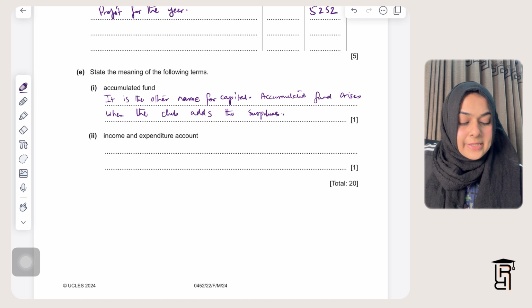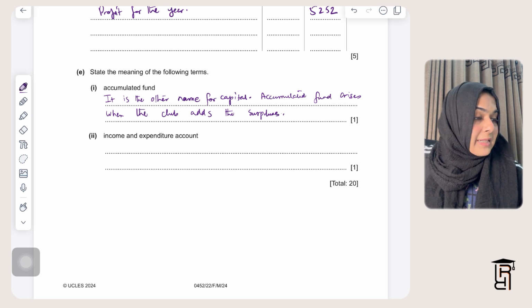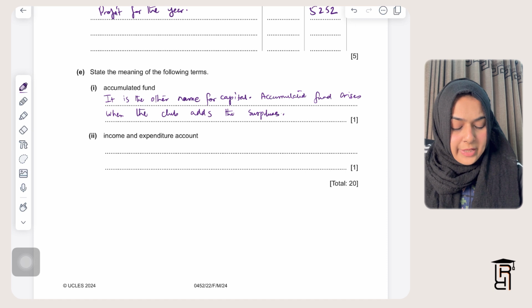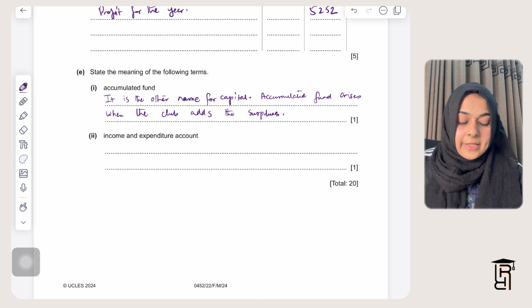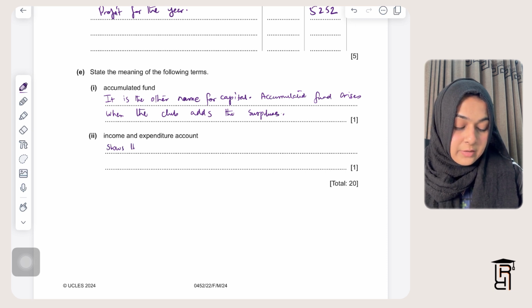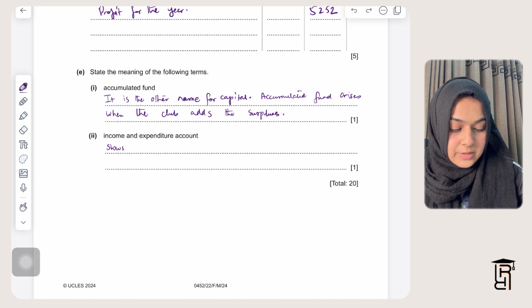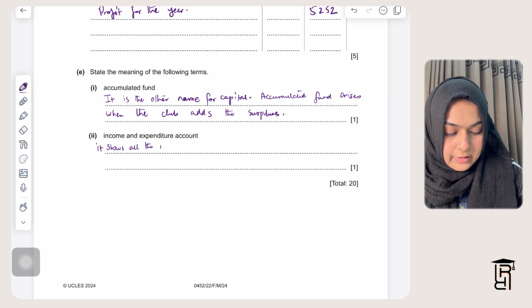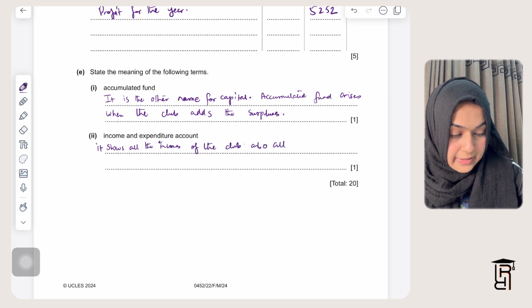The next part here is income and expenditure account. So income and expenditure account is basically where we write all the incomes of the club and all the expenditures. So income and expenditure account shows all the incomes of the club, also all the expenditures.